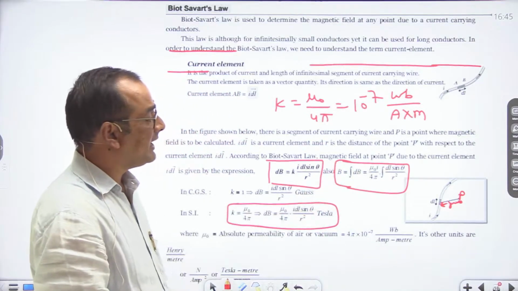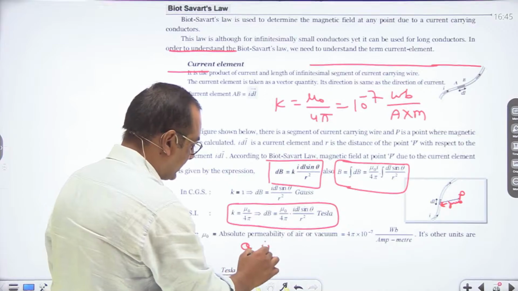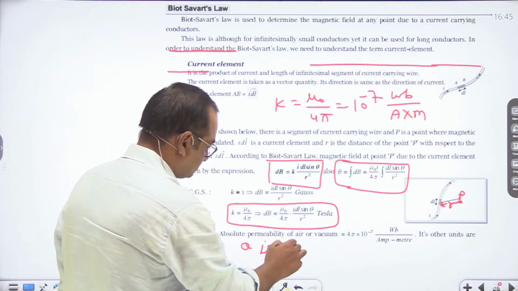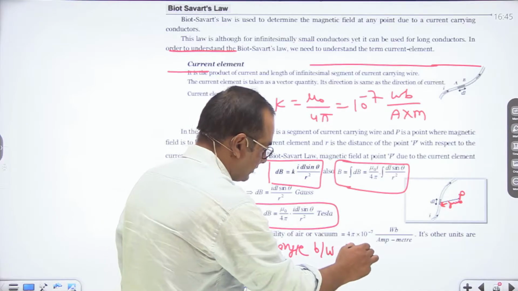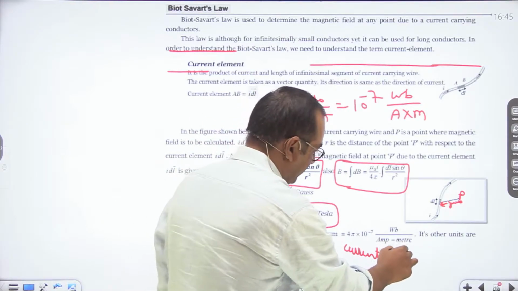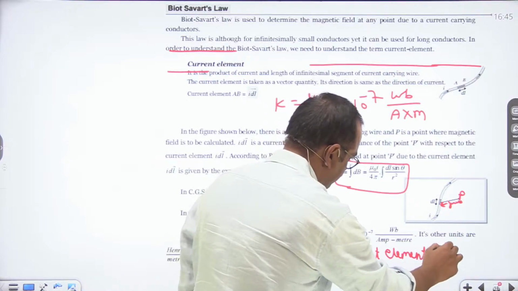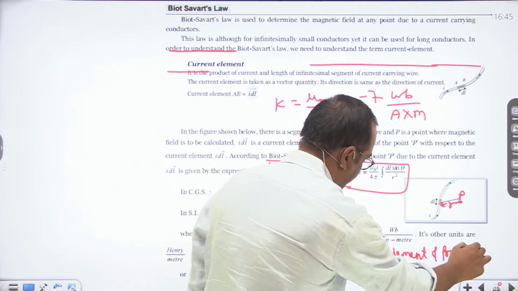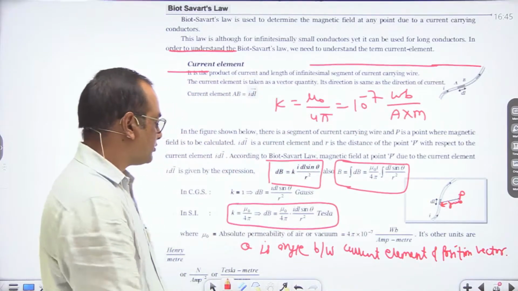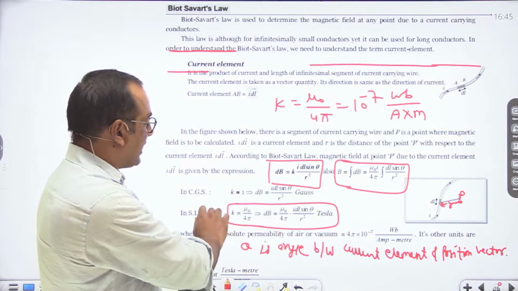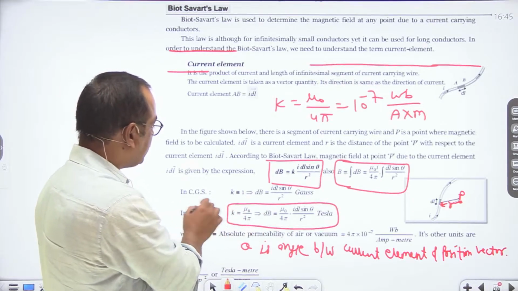Here theta is the angle between the current element and the position vector. Clear? Now you can get its dimensions and its SI units from here.